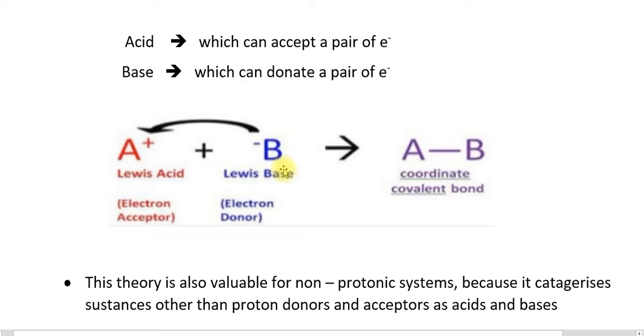But if you are considering the B-, it has a tendency to donate a pair of electrons to the other species, that is to the A+. Therefore, we can say that the species B- donates an electron pair and it can act as a Lewis base according to the Lewis concept. So here the A+ is a Lewis acid and the B- is a Lewis base, and together they form a coordinate covalent bond, that is the AB.